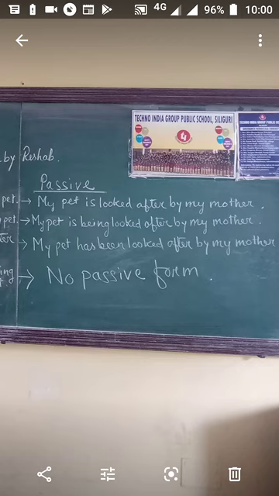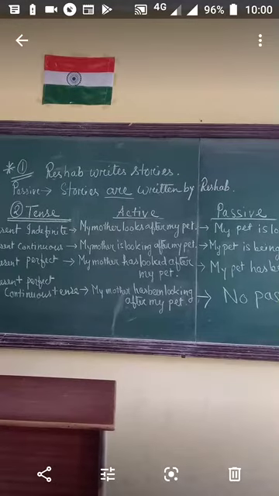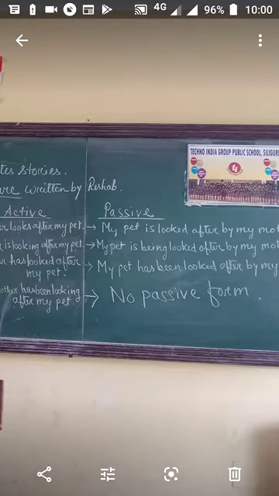So in passive form we have to add one more word, that is been, then the past participle form of the main verb, that is looked, and then we have to add by. Again going back to the first active form: my mother has looked after my pet will change to my pet has been looked after by my mother.